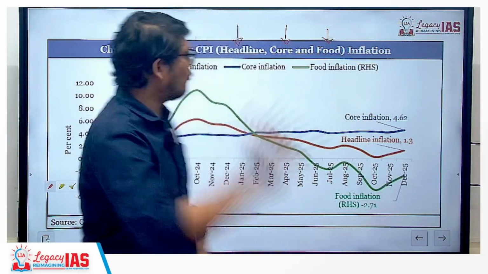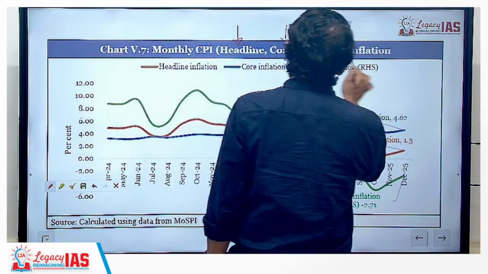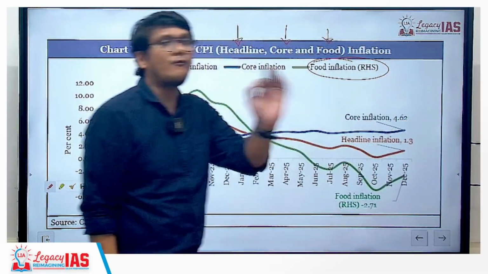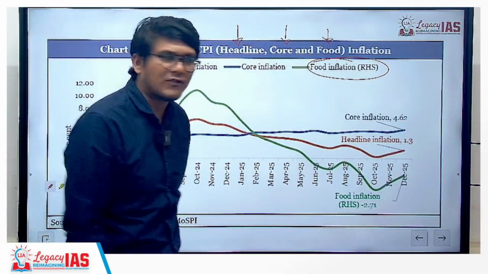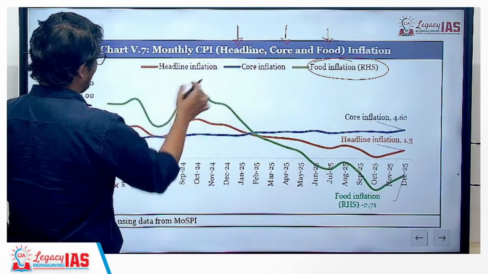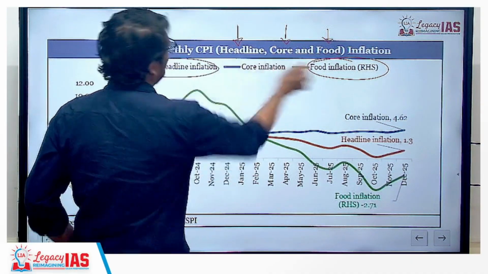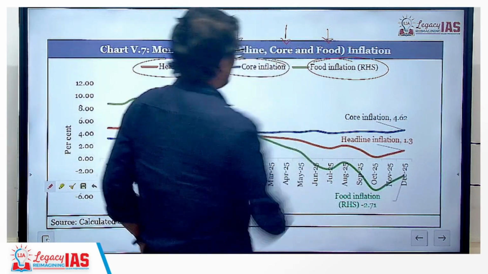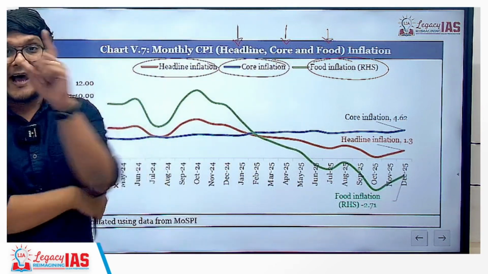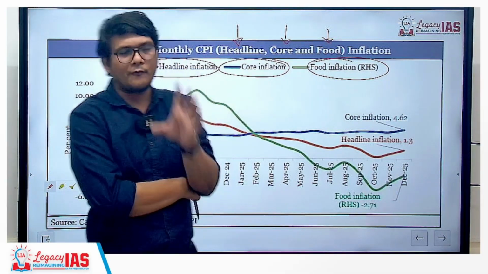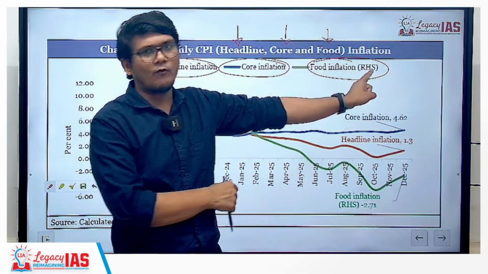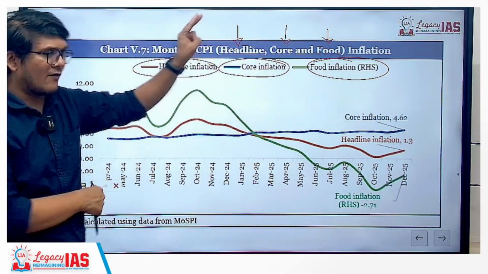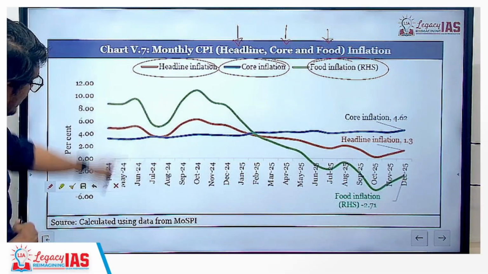But it was the food one which actually went the highest, because of which there was a high amount of inflation. Second will be your headline inflation, because food is included in that, and the lowest would be your core inflation. So at the time when inflation was highest in India in the last couple of years, food inflation was at its highest, then the headline inflation, and then the core inflation, which you can see over here.